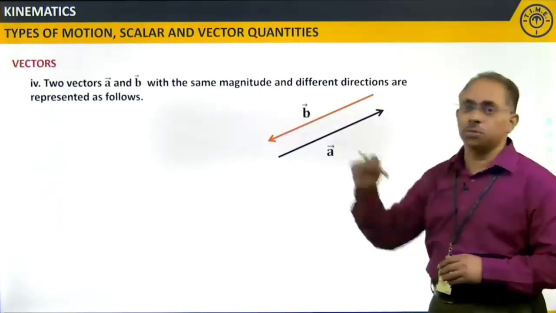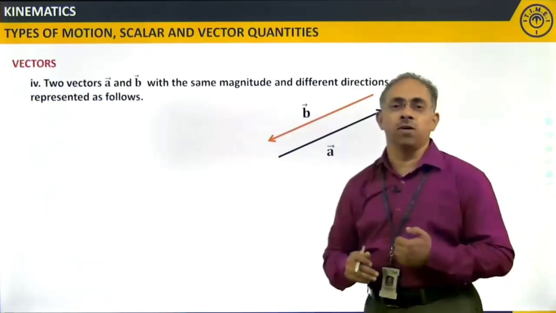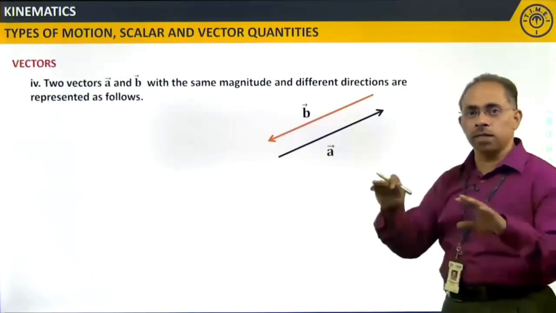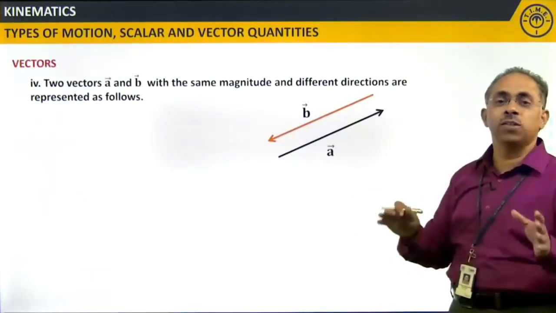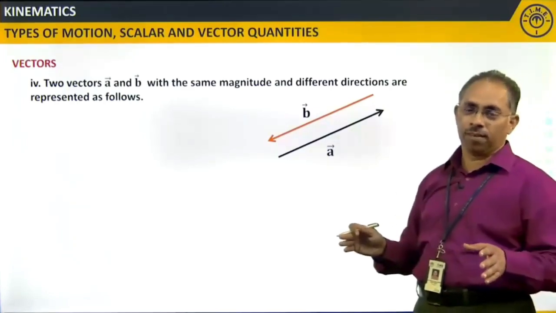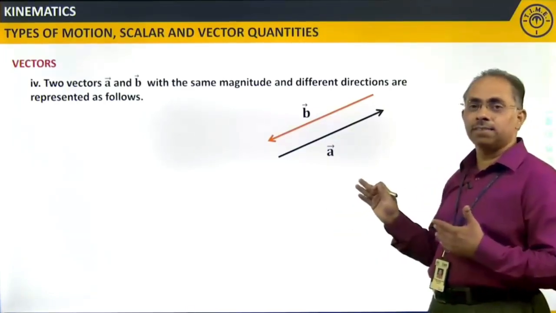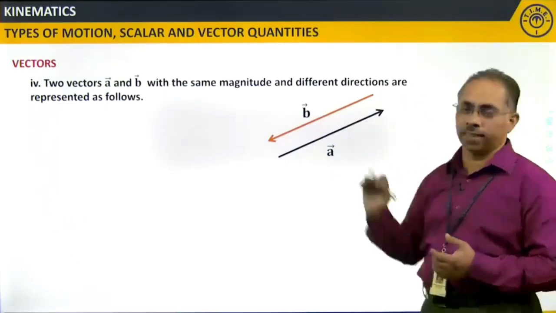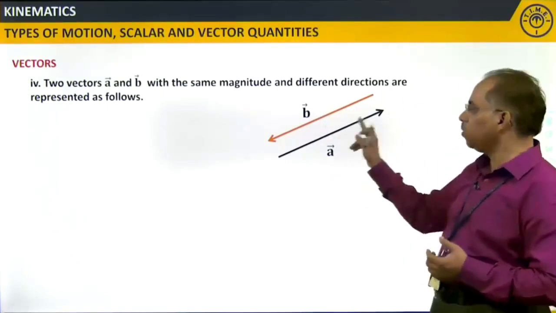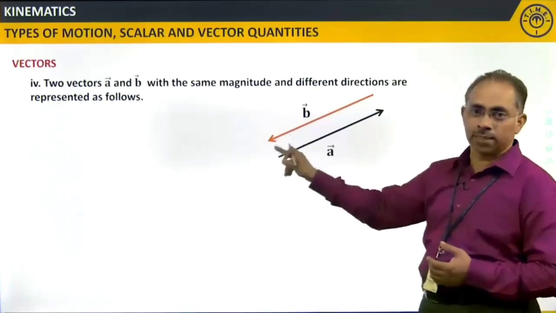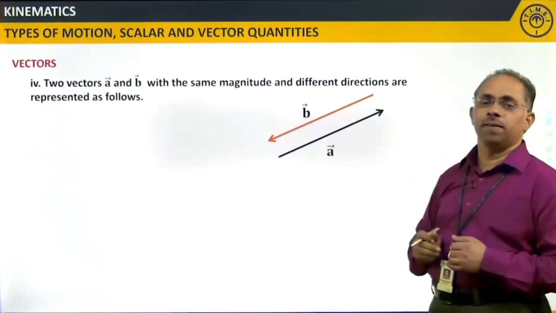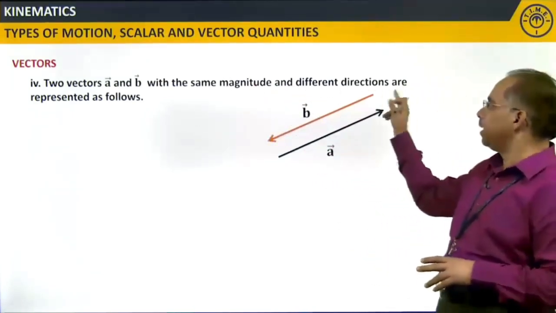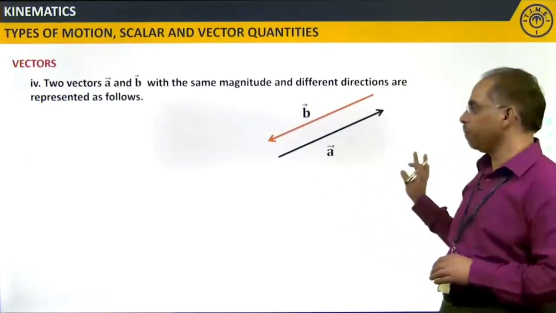I will say same magnitude. When I say same magnitude, what does it mean? The length of this black arrow and the length of this orange arrow are both equal. So magnitude wise it is the same. Clear? But what about direction? They are quite opposite. One is going in this direction, the other is coming in the opposite direction. The head of the arrow is pointed in opposite directions for both vectors A and B. So this gives a clear-cut difference: two vectors A and B with the same magnitude and different directions are represented this way.